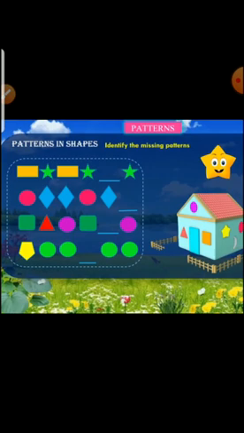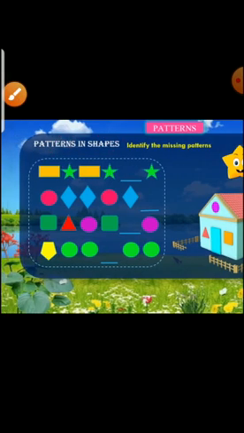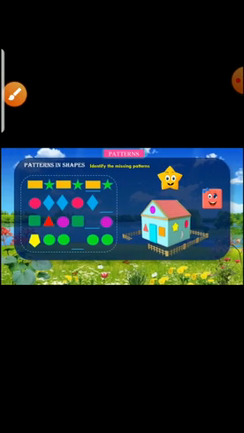See, take the first row. You are going to help me to complete these patterns. Okay, so take the first row. It's a rectangle, star, rectangle, star. Now what will come here? So how to complete that pattern? Yes, here we have rectangle.